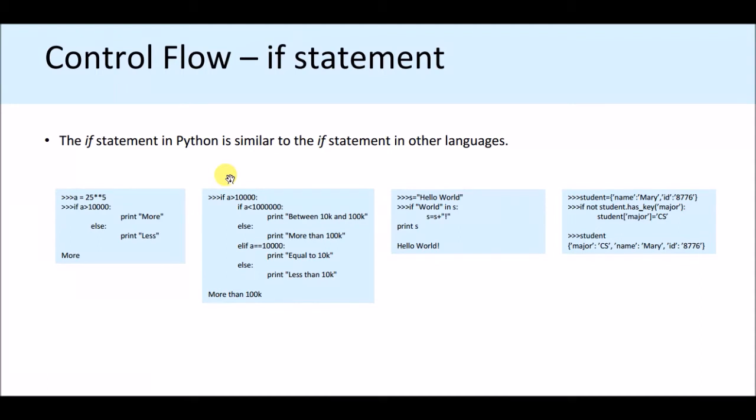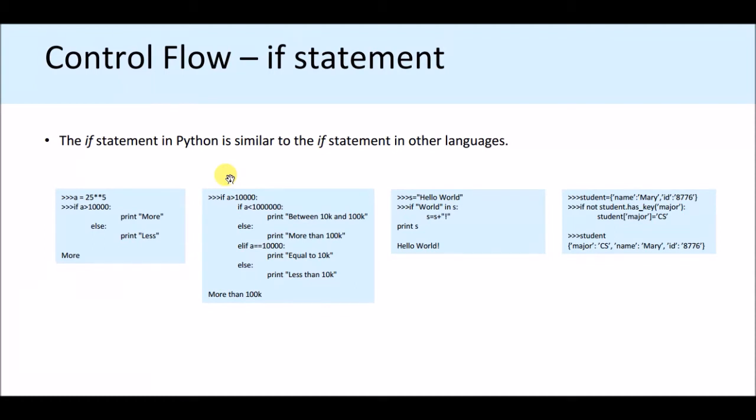Again, else if, that means another condition is that it may be exactly 10,000. If it is not in this range, if the value is between 10k and 100k, it will print between 10k and 100k.